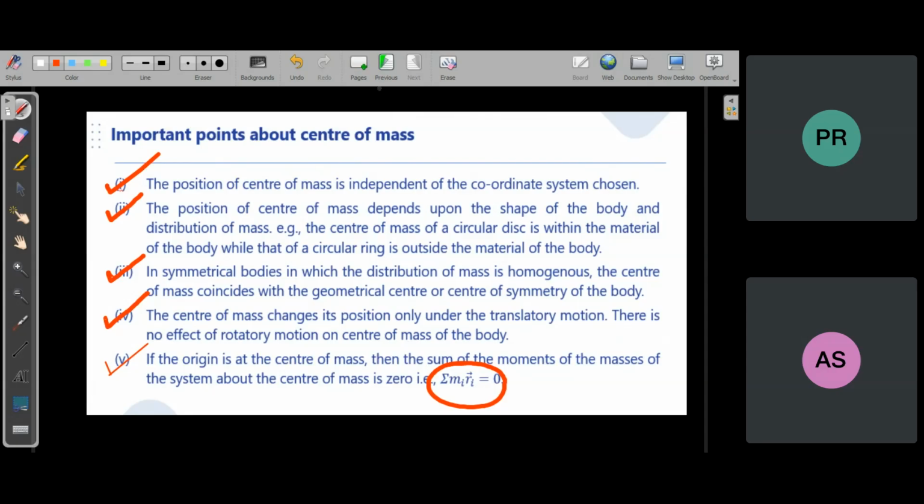Sir, how can we see in rotational motion the center of mass is constant or not affected? Means by equations can we prove, sir? No, I am not saying that the center of mass is constant or not affected. What I said, you have to listen very carefully. What I said is that if a body is rotating about its center of mass, then its center of mass will be at rest. And why is this said, that it is not affected? Because naturally any body rotates always about its center of mass only.